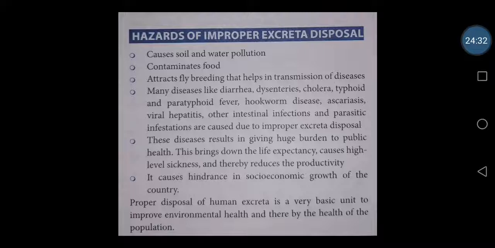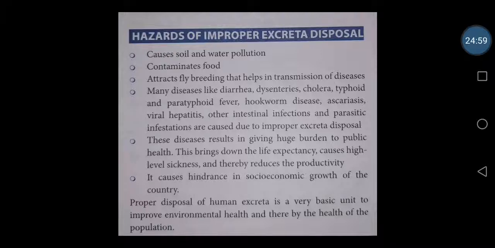So here we can see some of the hazards of improper excreta disposal. If you are not properly disposing of the human waste, what will happen? Human toilet waste, that is the excreta, can cause soil pollution and water pollution. It can contaminate food, as I have told. The flies can come. It attracts fly breeding, that helps in transmission of many diseases like diarrhea, dysentery, cholera, typhoid, paratyphoid fever, hookworm diseases.